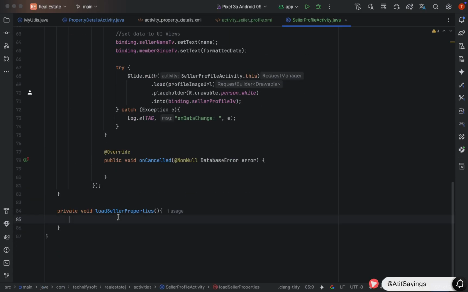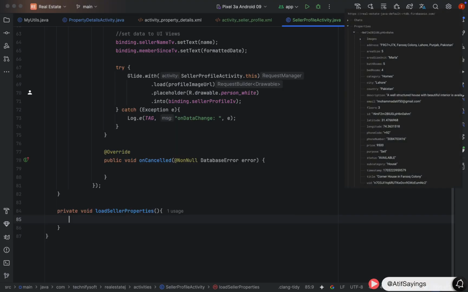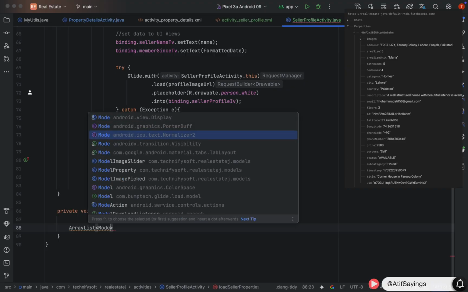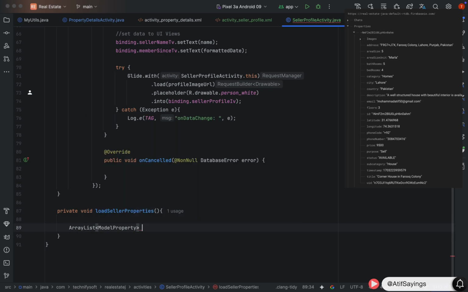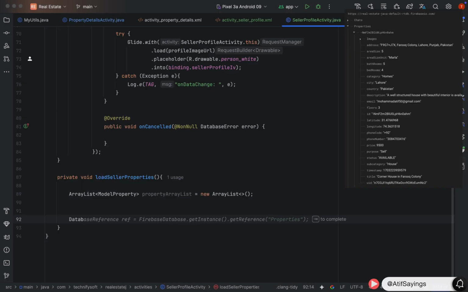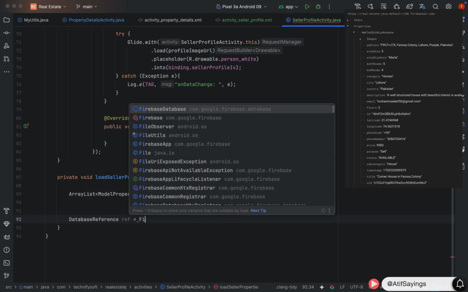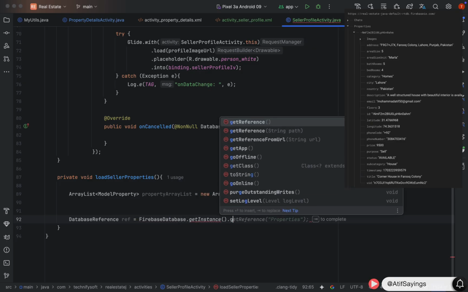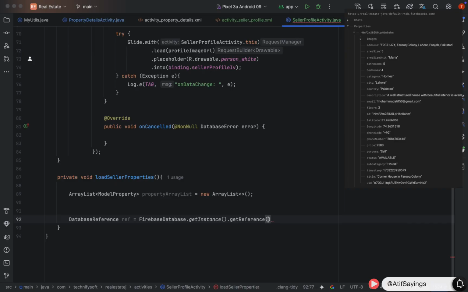Now come again in the loadSellerProperties function and create an instance of the ArrayList of ModelProperty. ArrayList type will be ModelProperty. Name it as propertyArrayList equal to new ArrayList. After initializing the array list, we need to create the instance of the DatabaseReference. Name it as ref equal to FirebaseDatabase.getInstance().getReference. And in the getReference, as a path, we will pass Properties.